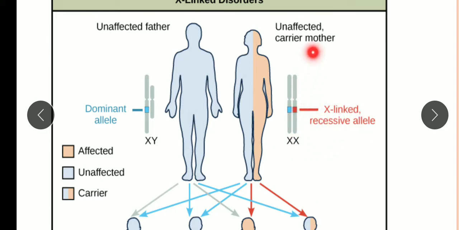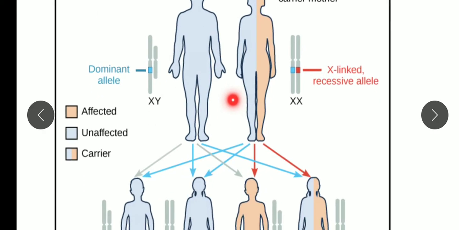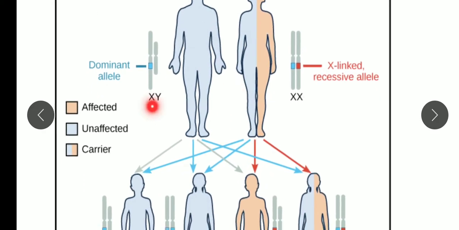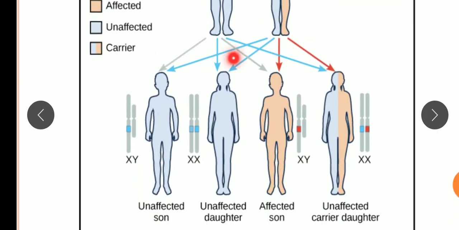So the woman is said to be the carrier and unaffected. Here this is the father, who is affected. The dominant allele is present on the X chromosome in the father, and the X-linked recessive allele is present on one of the mother's X chromosomes. Now let me see the progeny here.